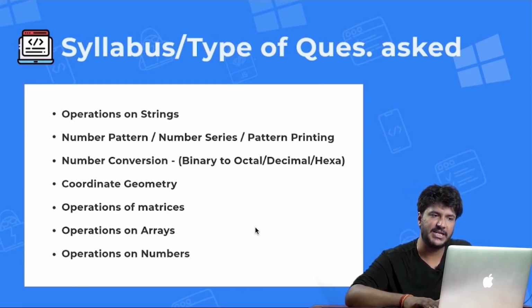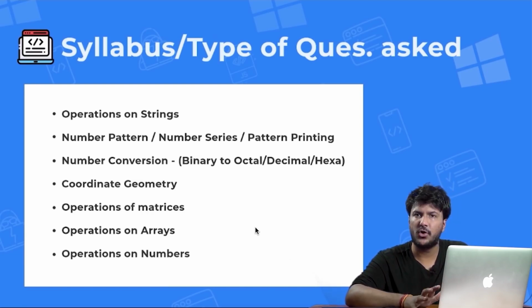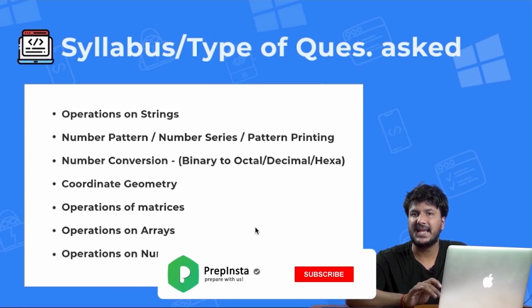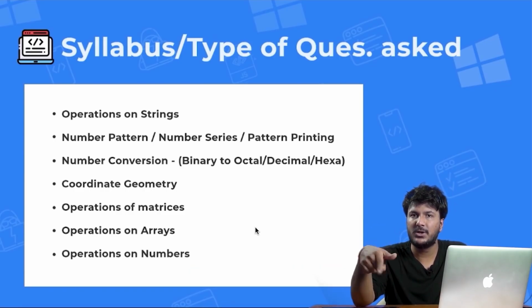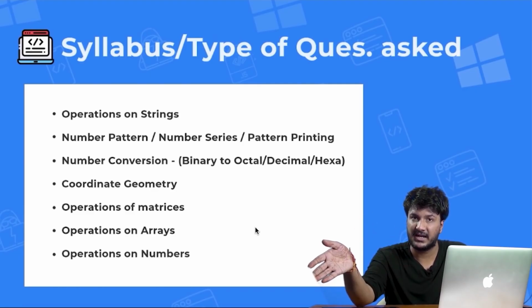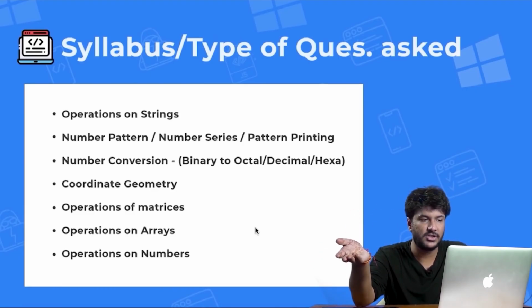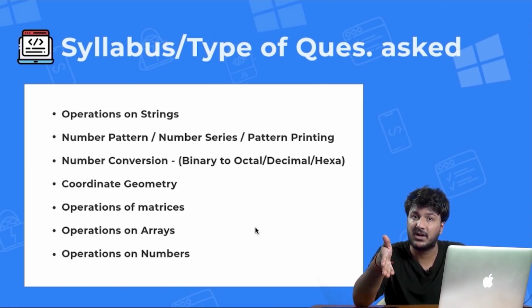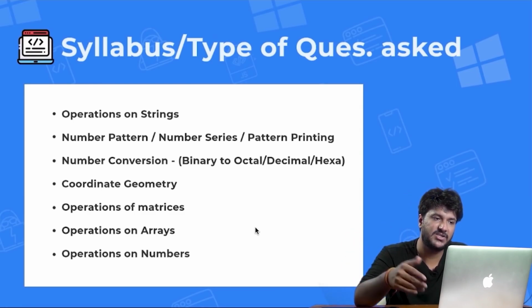This would be operations on strings. They would give you a string and ask you, okay, change all the vowels in the string to a special character like @. So whenever you encounter any vowel, you need to change that vowel to @ and then print the whole string again. Or they could also do it with consonants. They could also say capitalize all the vowels, or capitalize only the first and the last letter of an array or of a string, right? Such kind of questions.